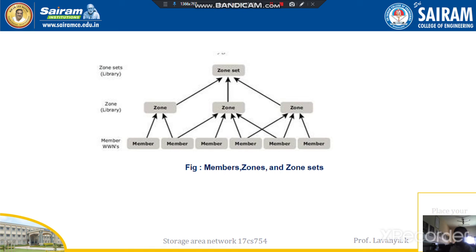A zone set comprises a group of zones that can be activated or deactivated as a single entity in the network.